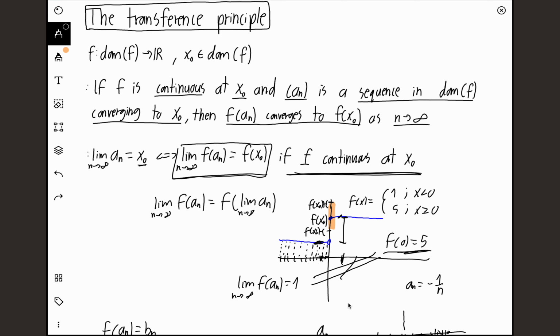It makes sense. We can see in the example why it doesn't hold if the function isn't continuous. And yeah, that is it.